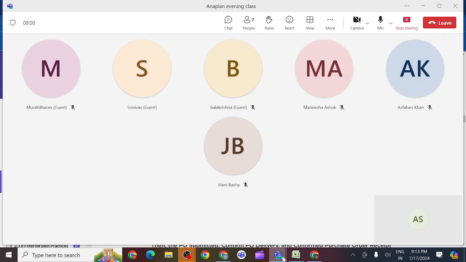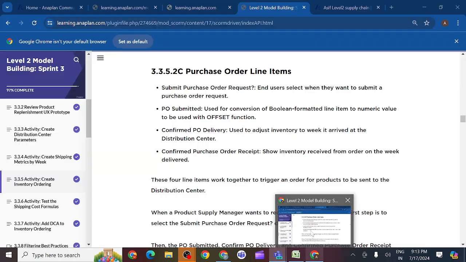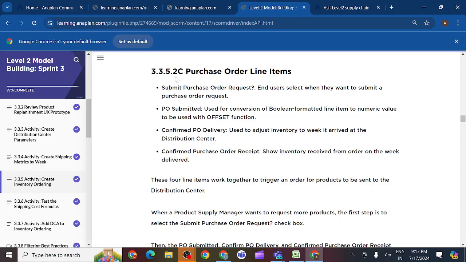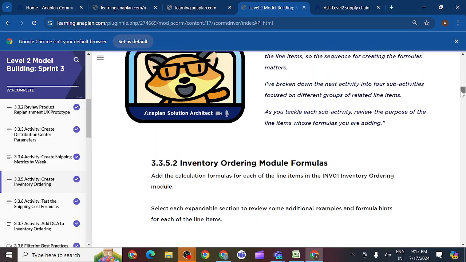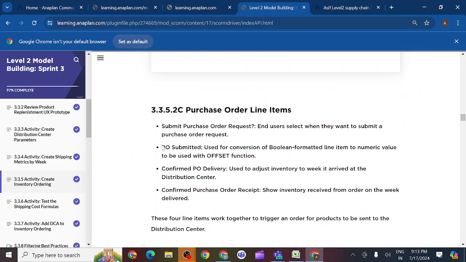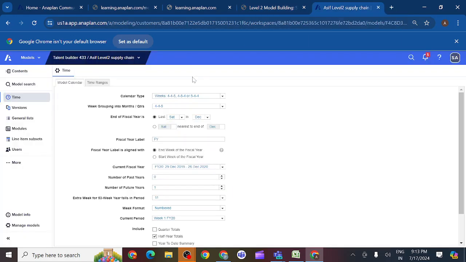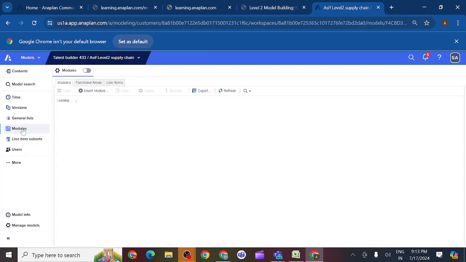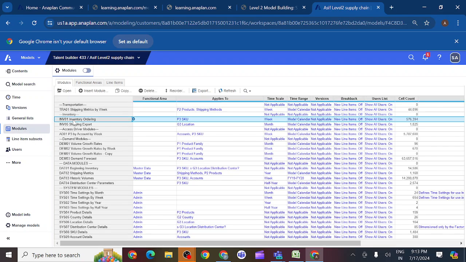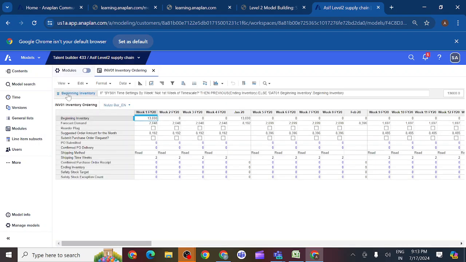So we can see here we have to start our C section activities. 3.3.5 2C purchase order line items. This we have completed, and 2C we need to start. Submit purchase order request: we need to understand these instructions and check each one. End user selects when they want to submit the purchase order request. We don't have any formula for the purchase order request line item.